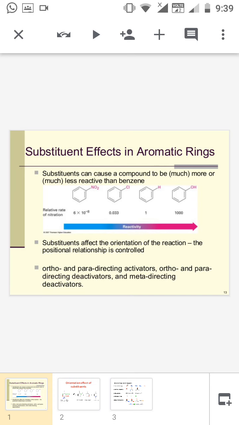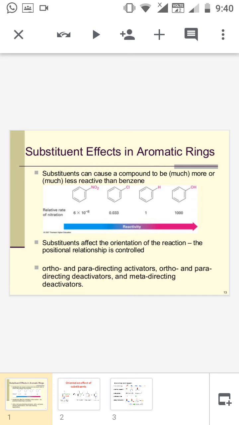Now we are moving to the first point, that is the rate of the second electrophilic substitution reaction. The substituent which is already present in the benzene ring can be divided into two types: the activating group and the deactivating group. An activating group is a group already present in the benzene ring that will accelerate the second electrophilic substitution reaction.